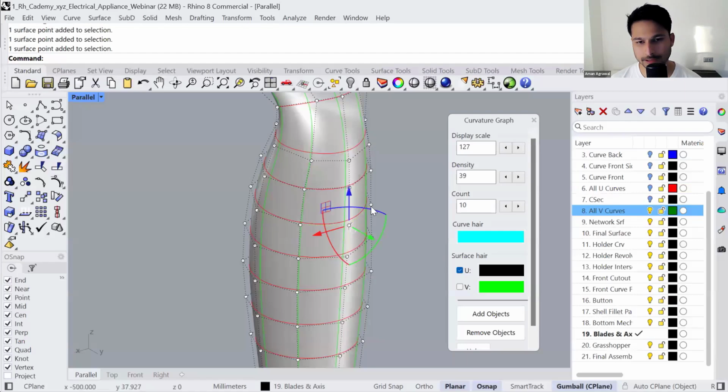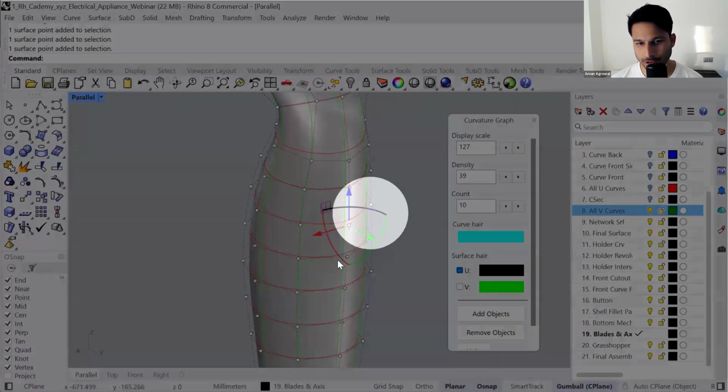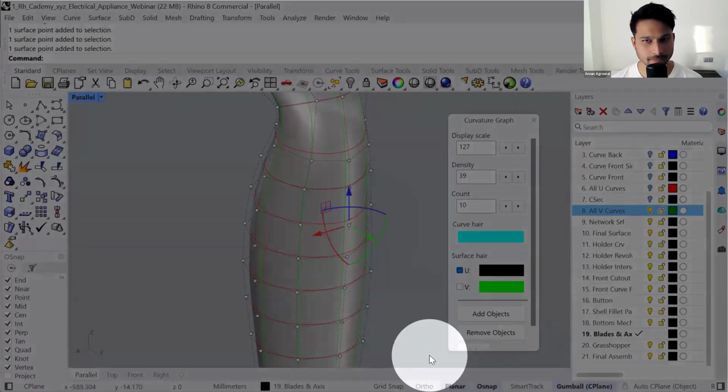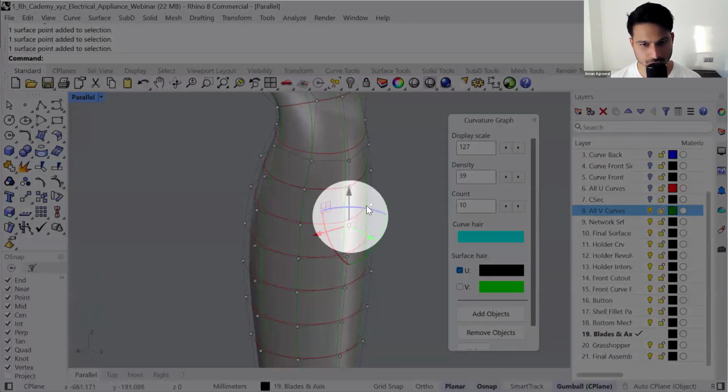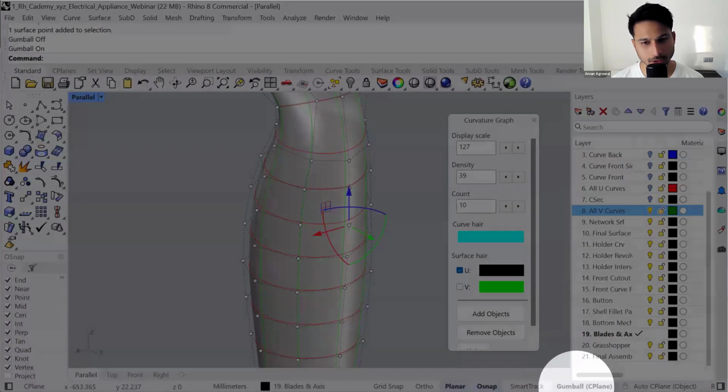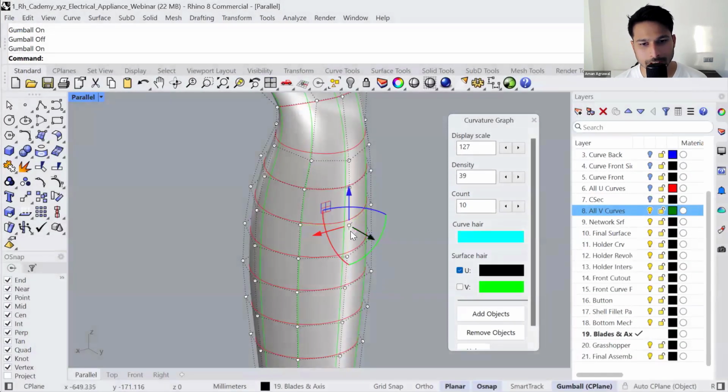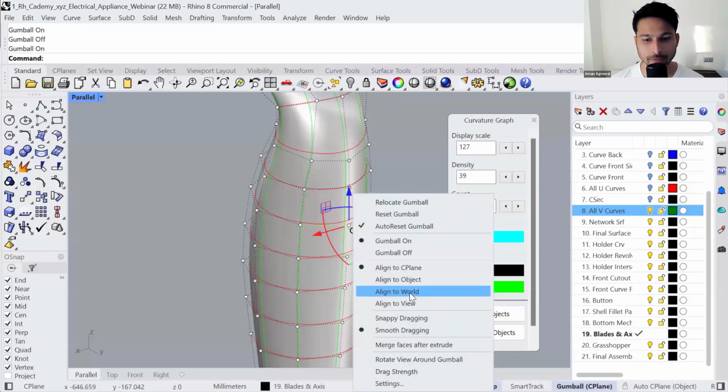So the first is select the points, and then you turn on the gumball. If new joiners have not used Rhino, you can click on this tool, which will turn on the gumball and turn it off. You can click on the white circle here, and then you can align the gumball to object, to view, to world.